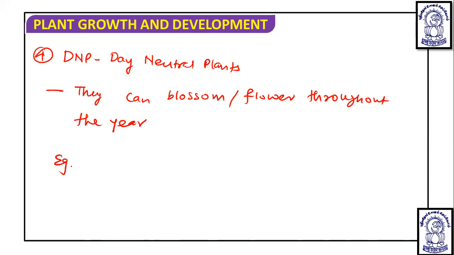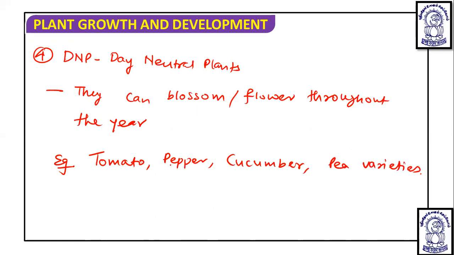And if you talk about the examples of the day neutral plant, they are tomato, pepper, cucumber, pea varieties, sunflower, maize, cotton, etc. These are all day neutral plants.